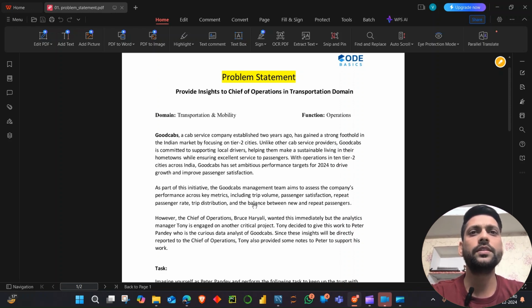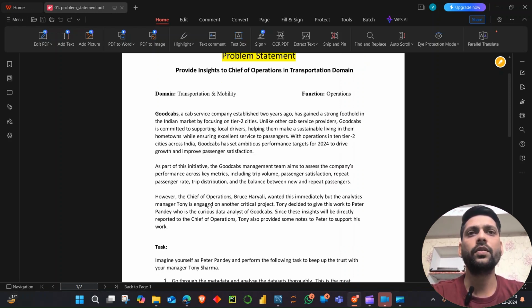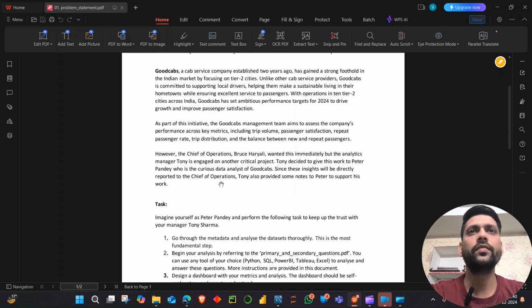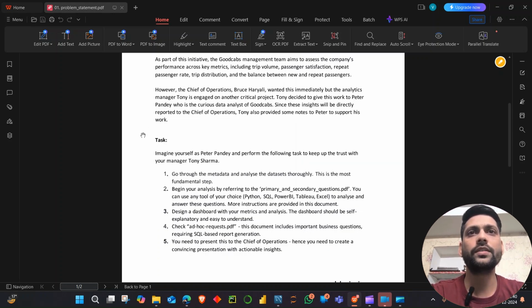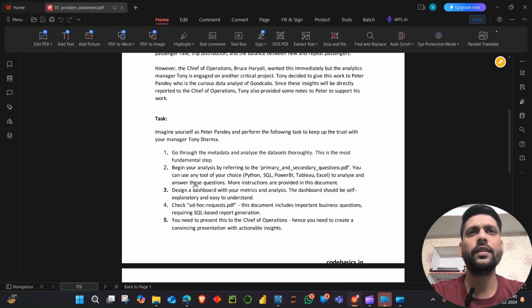This is the key information, and all of this is general information regarding the company and the problem statement. We need to go through this and check what task is assigned to us. It is mentioned that we should go through the metadata and analyze the datasets thoroughly. This is the most fundamental step. After that, begin your analysis by referring to the primary and secondary questions PDF. You can use any tool.